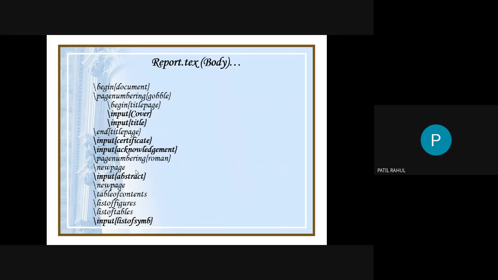At that time your page numbers will change. Your index is also changing, your list of figures is also changing. So all these parts are changing.